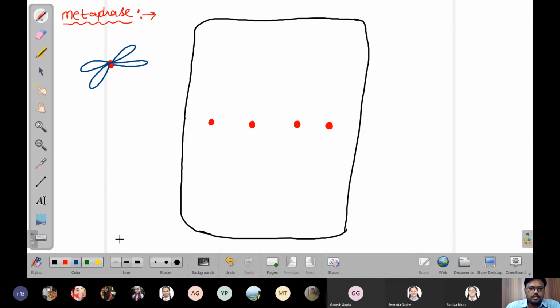And we'll take chromatids. Now the shape of the chromosome may vary, but each chromosome has a pair.